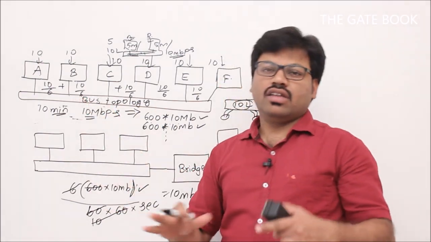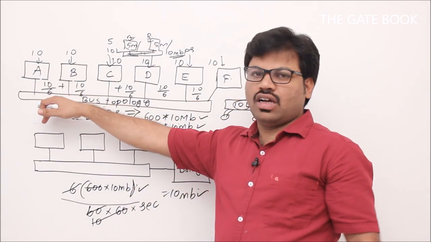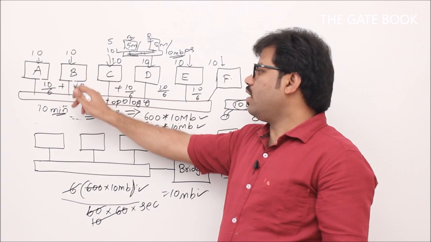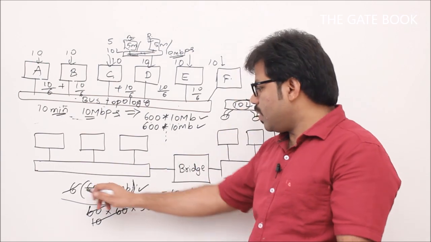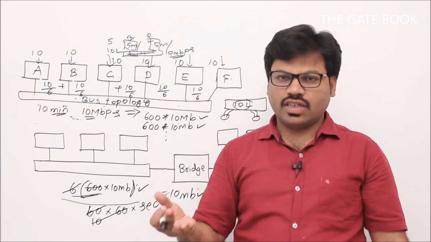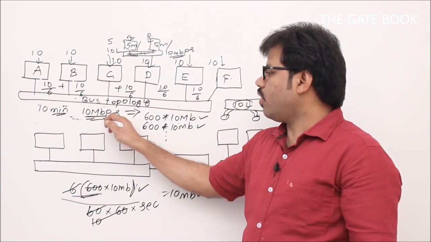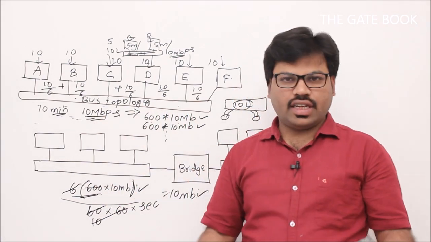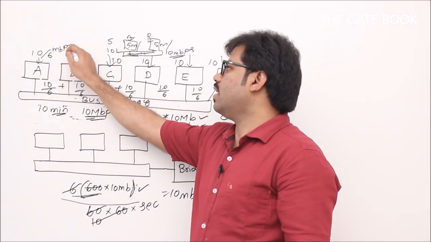If they really have a data requirement like that, first 10 minutes A is using the channel randomly. I mean, it's not intentional, but let's say it happens. Then B 10 minutes, C 10 minutes, D 10 minutes, E 10 minutes, F 10 minutes. Then in this entire 1 hour, this much data they transferred. So the bandwidth these computers are using overall is 10 Mbps, right? Now remember one thing, one blind formula. Whenever you have a 10 Mbps channel, if we assume that everyone is equally sharing the channel, then 10 by 6 megabits per second they can send.